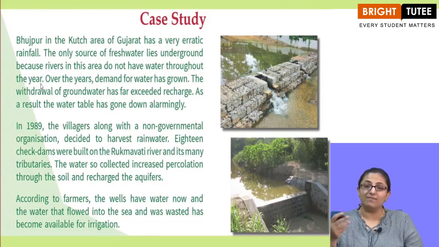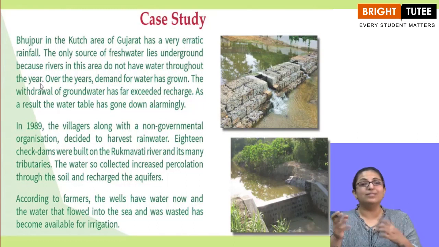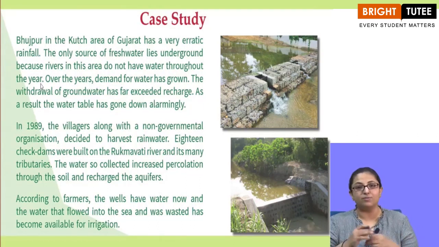So the rivers of this particular area do not have water all around the year. The rivers are dry most of the time. They only get filled up by water when the rainfall happens. And the rainfall is very erratic. Erratic means it is not fixed. The months of the rainfall are not fixed for this particular area.